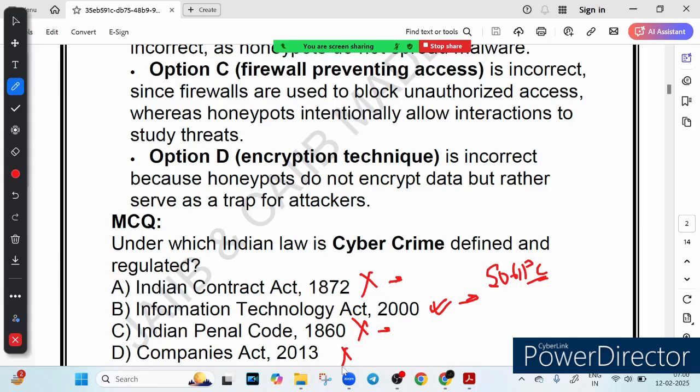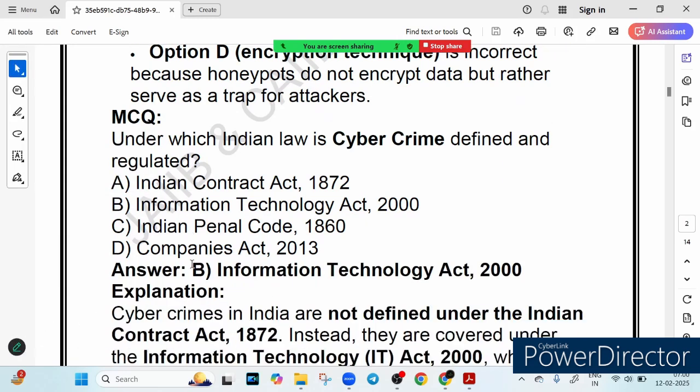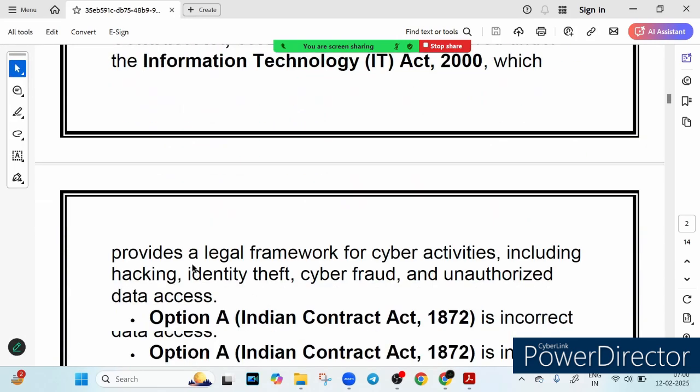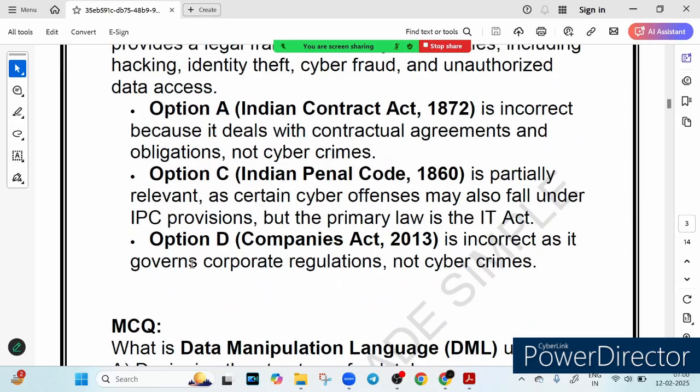So what we learned, what is the final answer? The correct answer is option B, that is Information Technology Act 2000, because it is India's main law for handling cybercrime. Indian Contract Act is wrong, IT Act 2000 is correct, IPC is partially correct, and Companies Act is also wrong, because that regulates business, not cybercrime. So option B here is correct. So this is the explanation, as you can see.